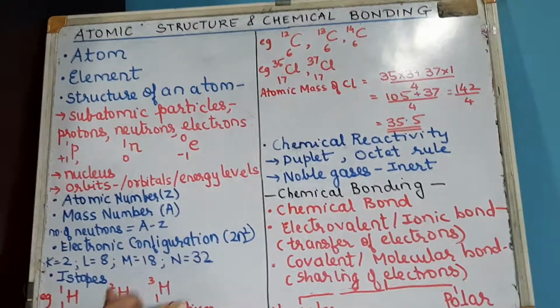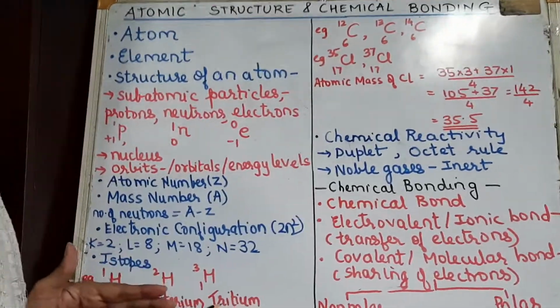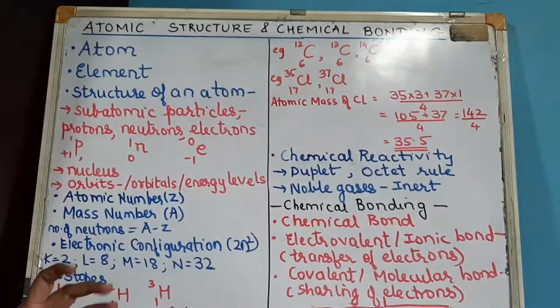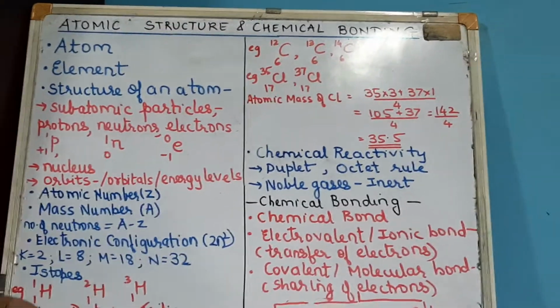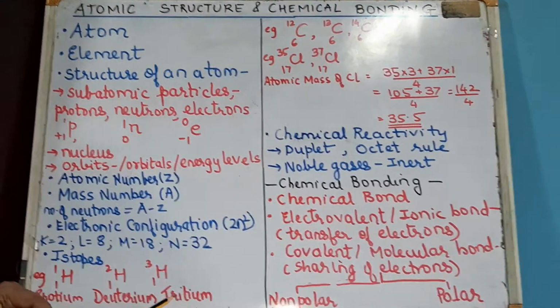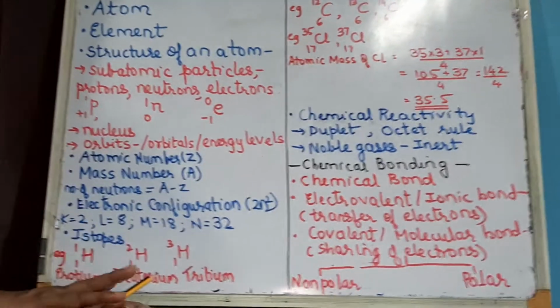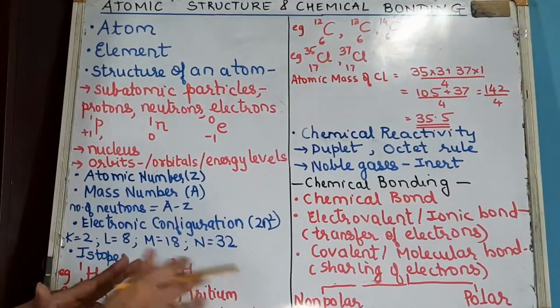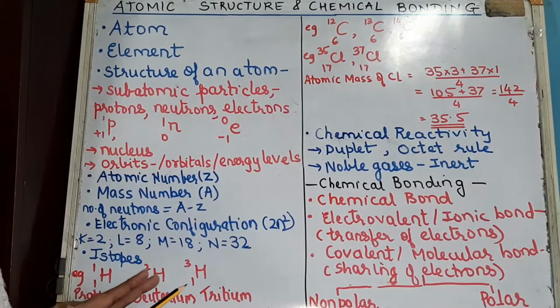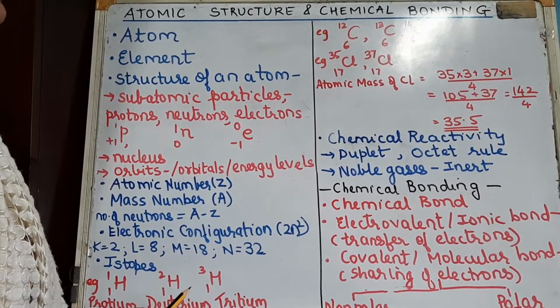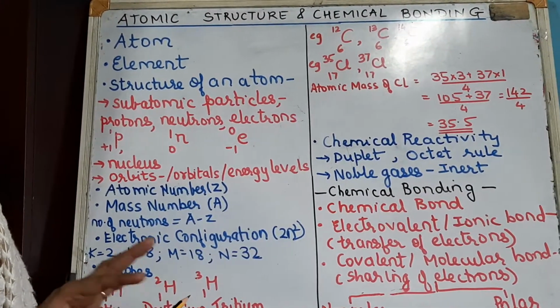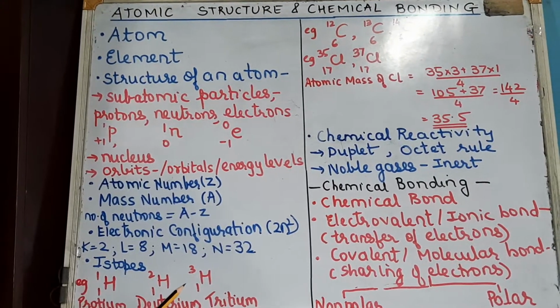Now when we are discussing isotopes, you have to understand that isotopes are atoms of the same element having the same atomic number but different mass number. All these isotopes have the same chemical properties but different physical properties. For all isotopes, for example chlorine 35 and 37, the chemical properties will be the same but their physical properties are different.